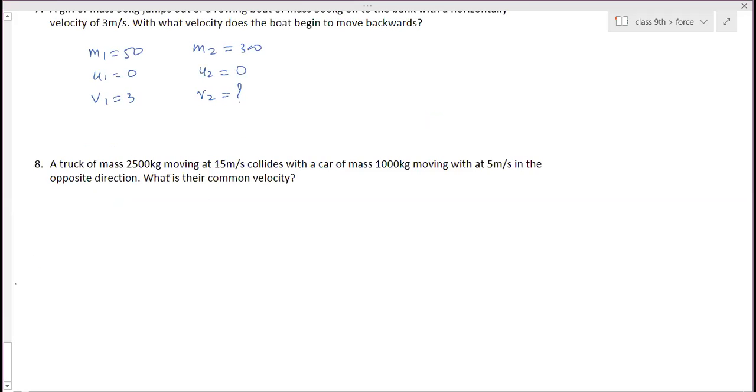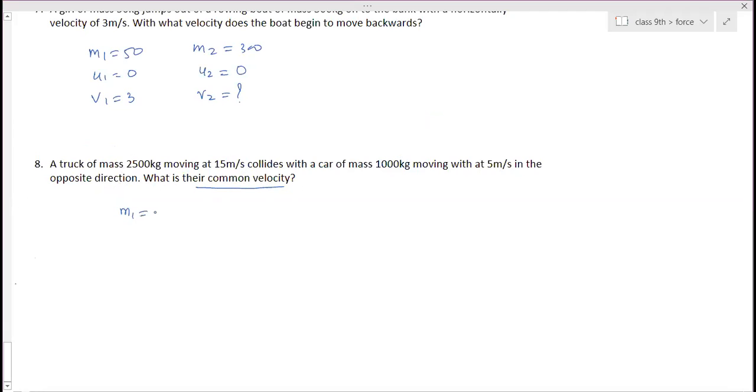A truck of mass 2500 kg moving at 15 meter per second collides with a car of mass 1000 kg moving at 5 meter per second in the opposite direction. What is their common velocity? That means they are dragged together in one direction, both of them. So their common velocity means they are moving with the same velocity.